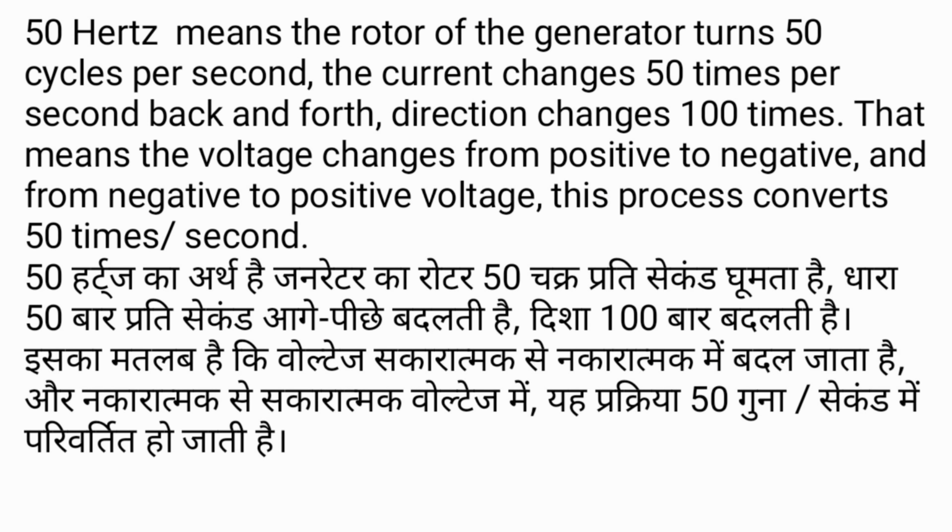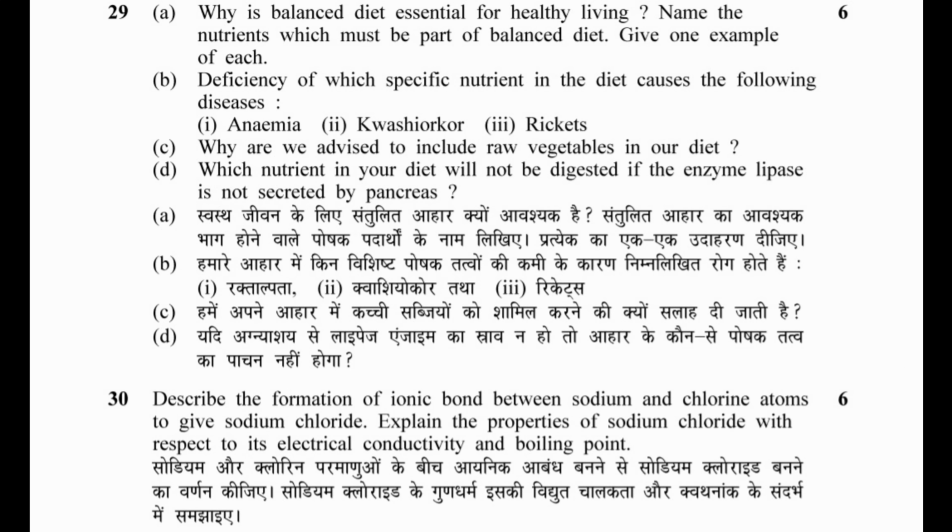50 Hz means the rotor of the generator turns 50 cycles per second. The current changes 50 times per second back and forth. Direction changes 100 times. That means the voltage changes from positive to negative and from negative to positive voltage. This process occurs 50 times per second.